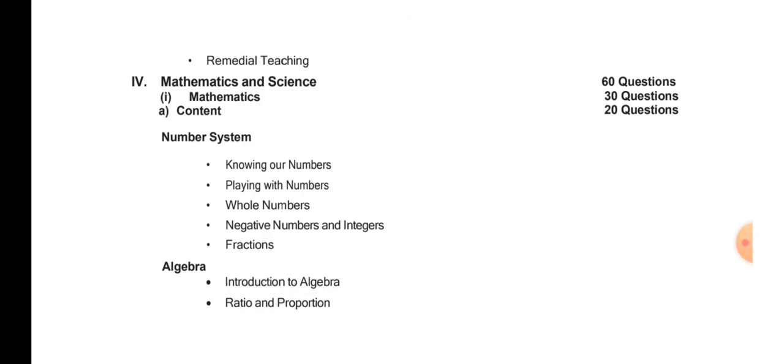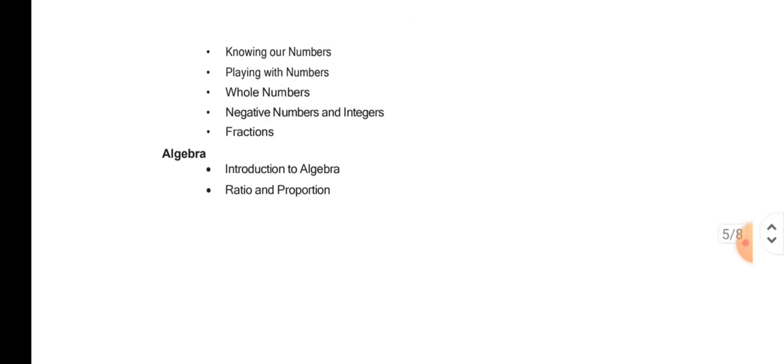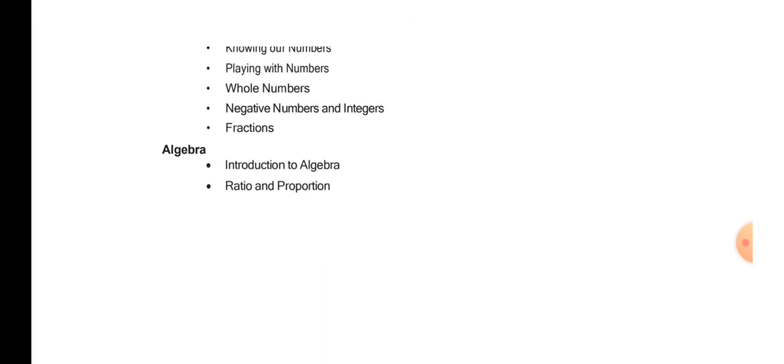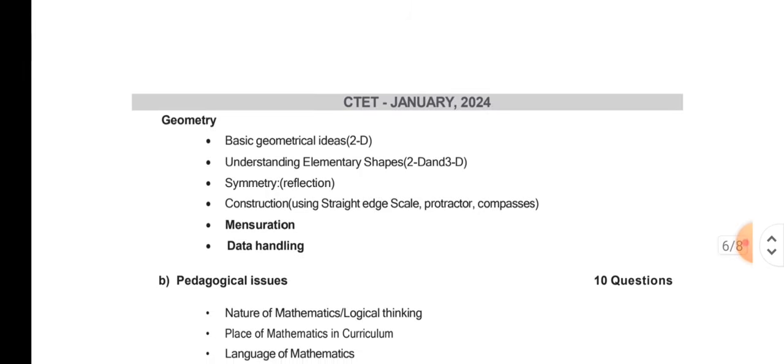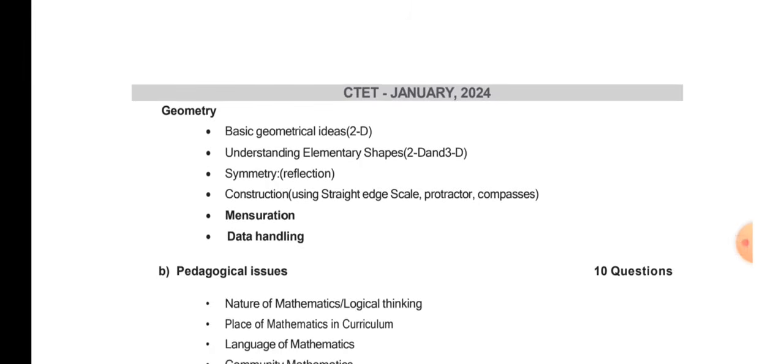Now let's see algebra. Introduction to algebra. You should know ratios, you should know proportions, basic geometrical ideas, you should have understanding of elementary shapes, 2D shapes, 3D shapes, symmetry.